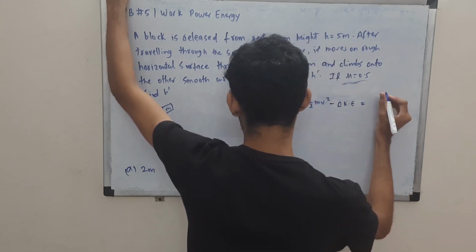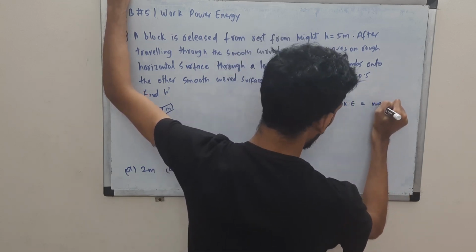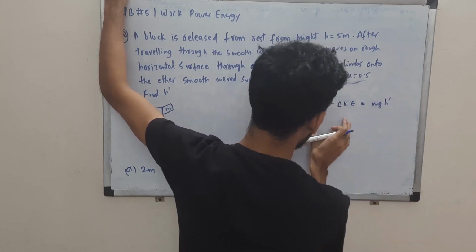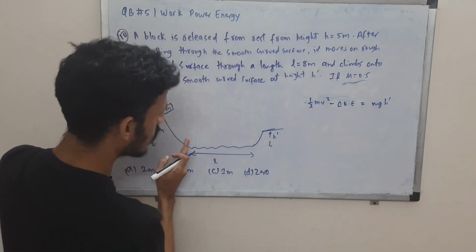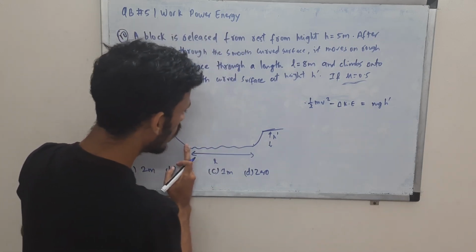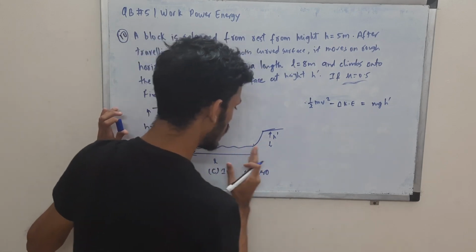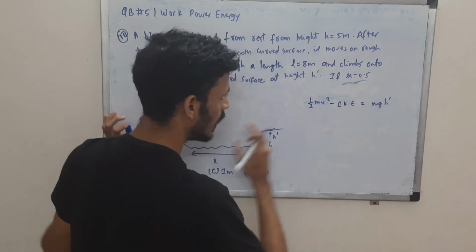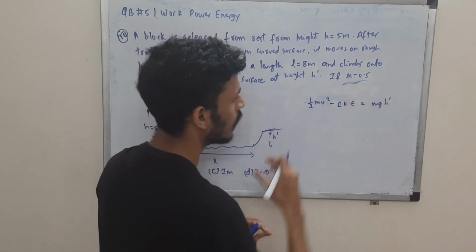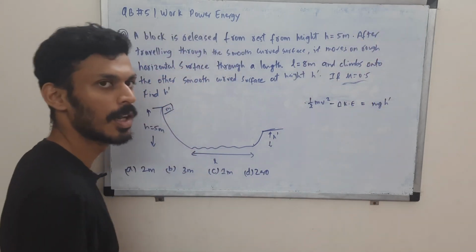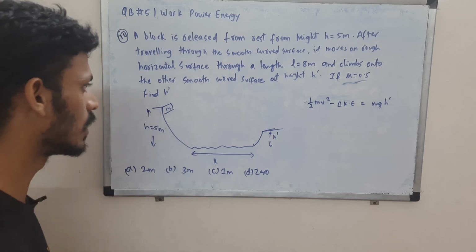The energy that is left at this point lets you gain a height of mgh prime. That is the energy conservation I'm using.